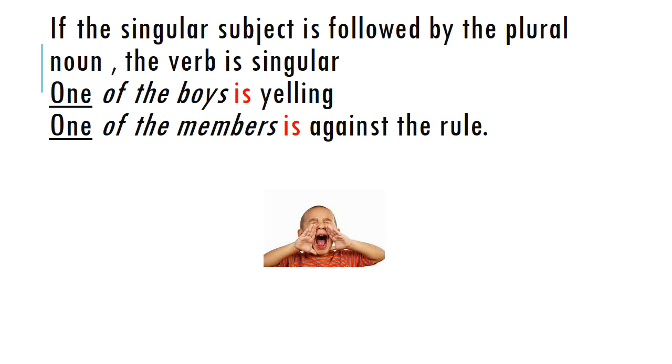Now, if the singular subject is followed by the plural noun, the verb is singular. One of the boys is yelling. Now look at the sentence. It starts with singular subject, one of the boys. It means there is a group of boys. Boys का group है. Out of that group there is only one boy who is yelling. I'm talking about one boy who was yelling from the group. So I will say one of the boys is yelling. Right? When we start a sentence with a singular subject, it always follows the singular verb.